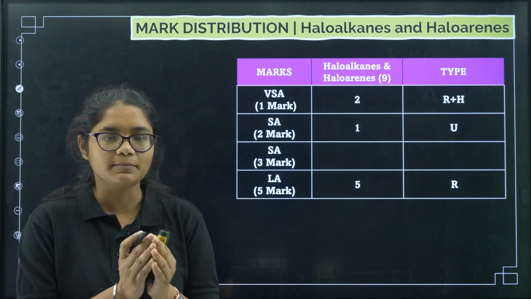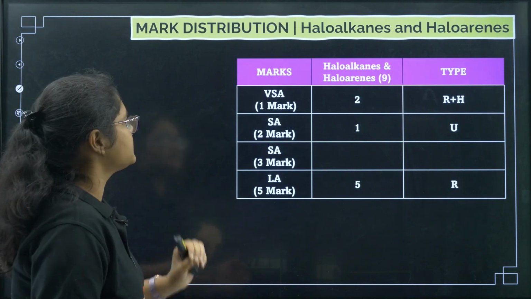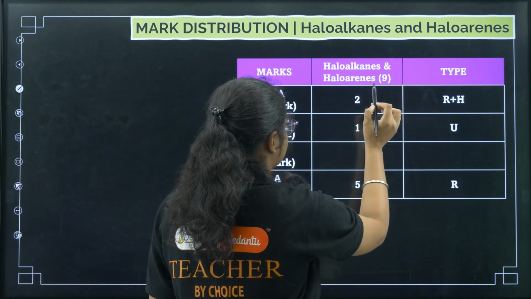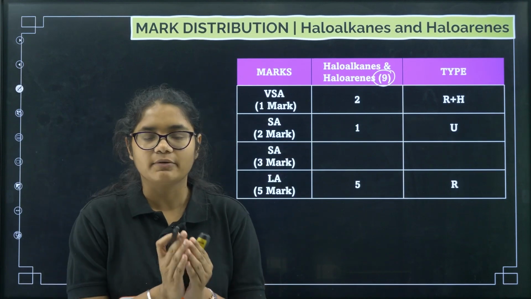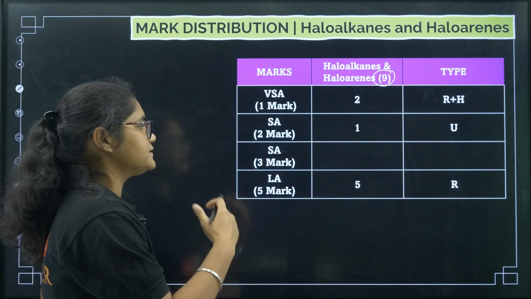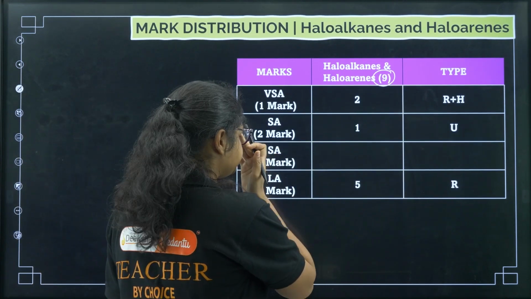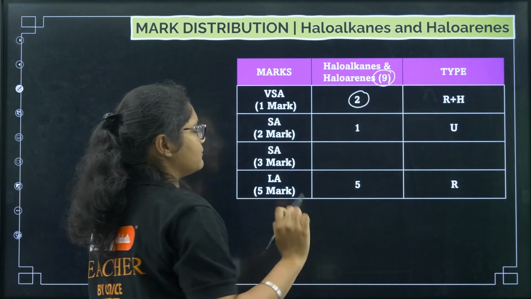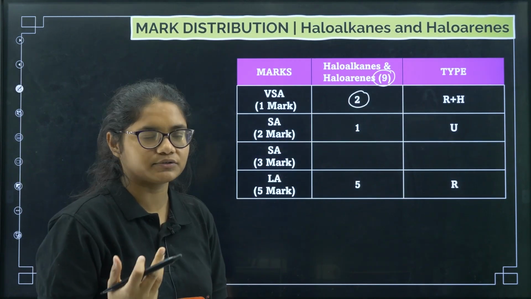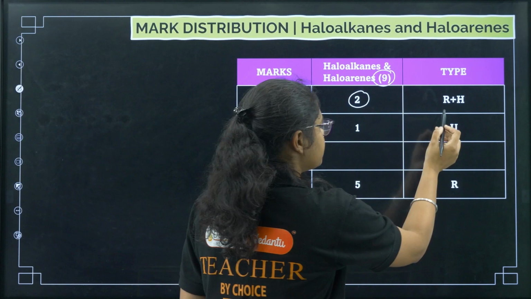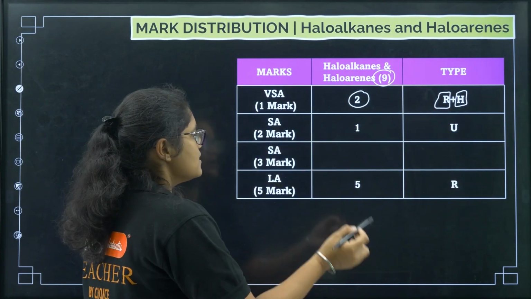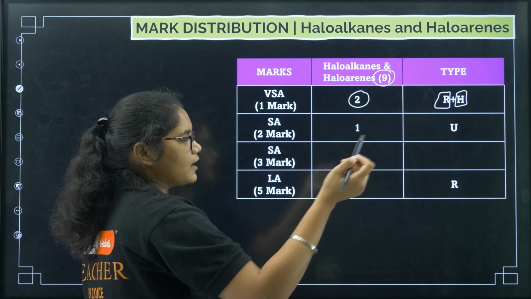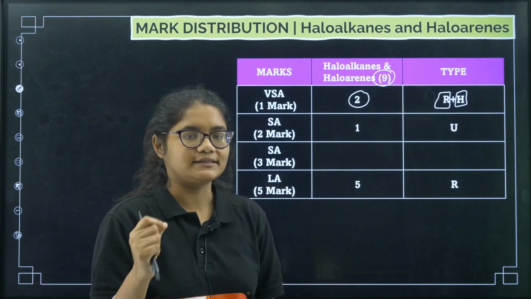Now let us talk about the mark distribution. In this chapter, haloalkanes and haloarenes, a total of 9 marks will be asked. How is this 9 marks distributed? 2 marks will be 1-marker questions, that is your MCQs or fill in the blanks. One will be of the type remembering, and one will be of the type HOTS, a little difficult, higher order thinking question.